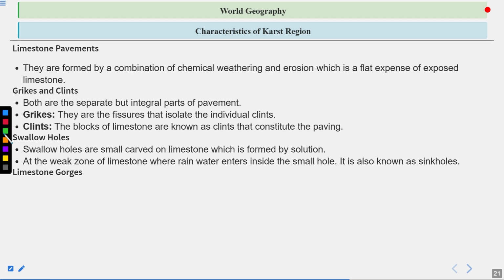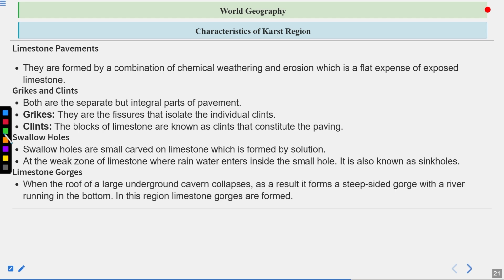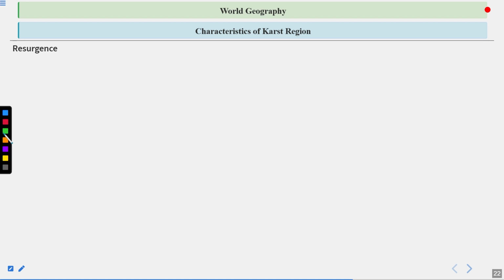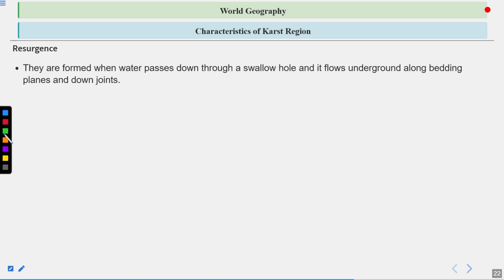Limestone gorges. So when the roof of a large underground cavern collapses, as a result, it forms a steep sided gorge with a river running in the bottom. In this region, limestone gorges are formed. Resurgence, they are formed when water passes down through a shallow hole and it flows underground along bedding planes and down joints.